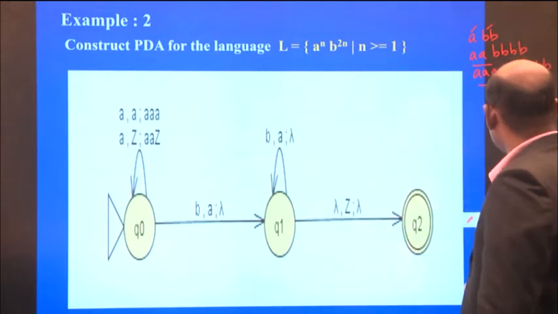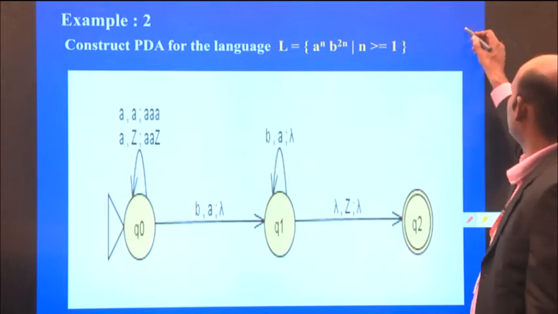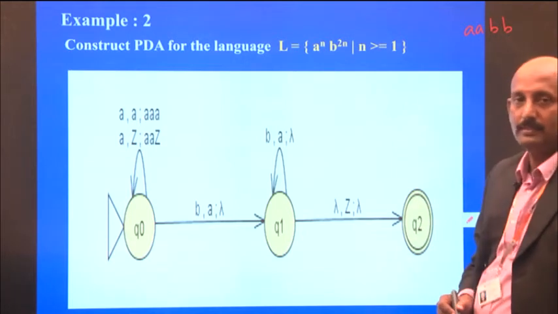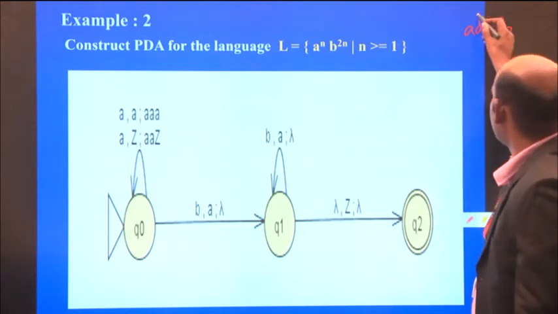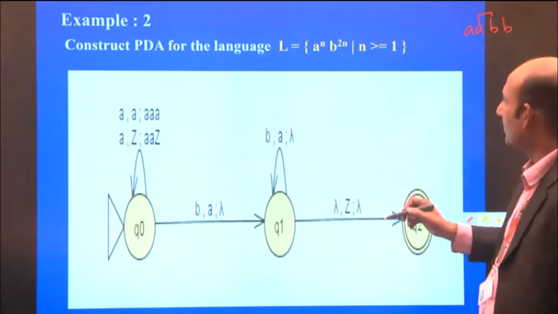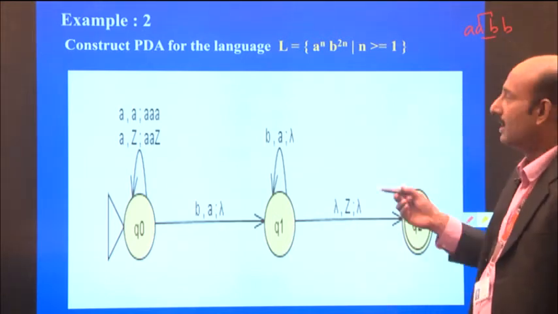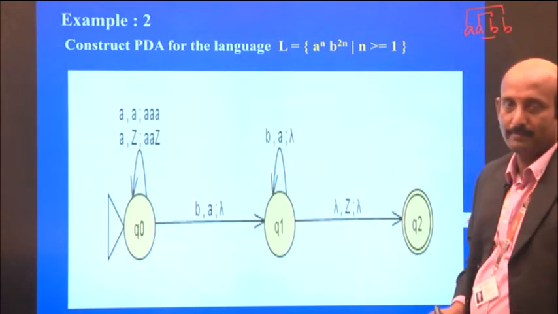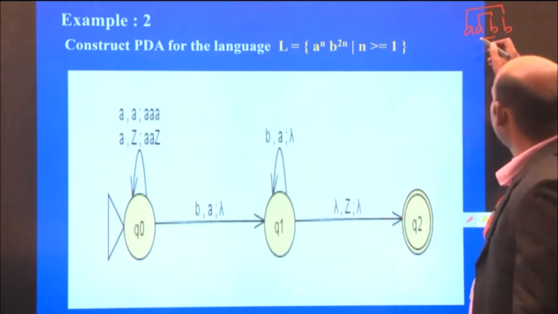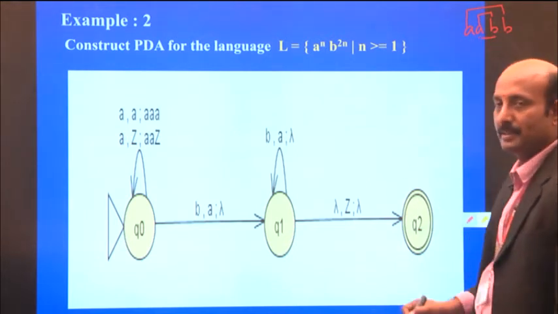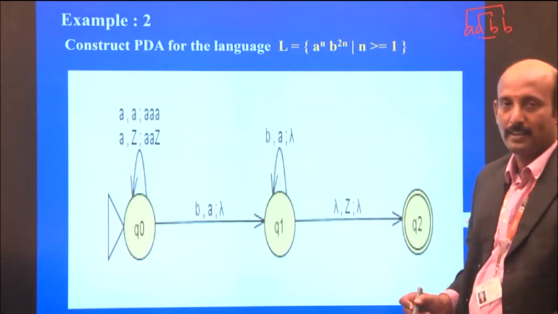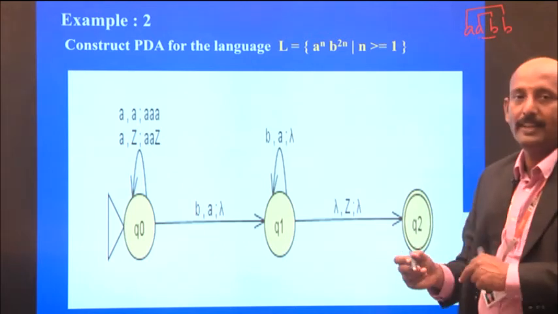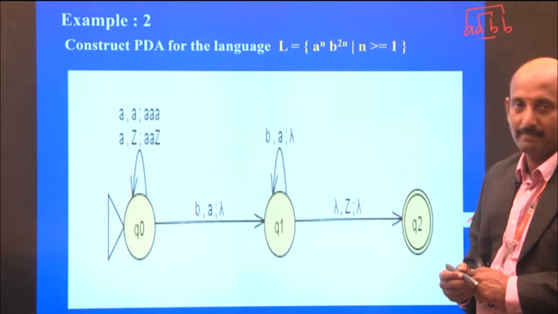For example, in the previous sum, if we have aabb, when this is the stack and this is the input, we can pop. Similarly, if you have the same a and b, again we pop. Whenever the input pointer has b and the stack contains a, we can pop the element from the stack.